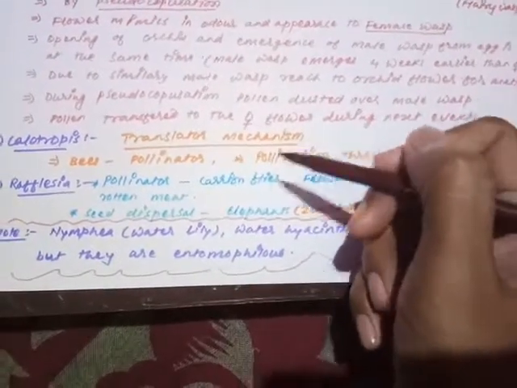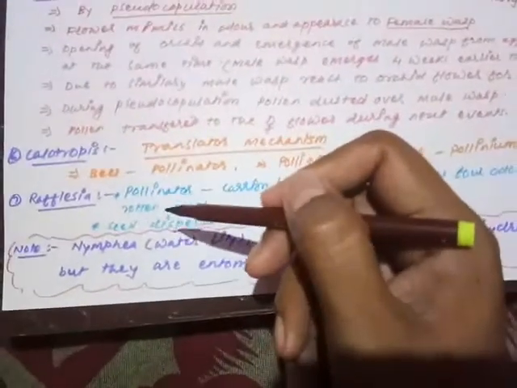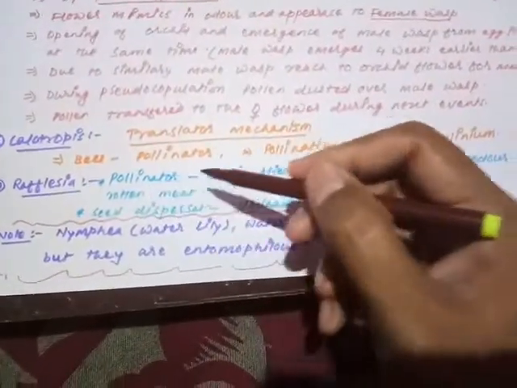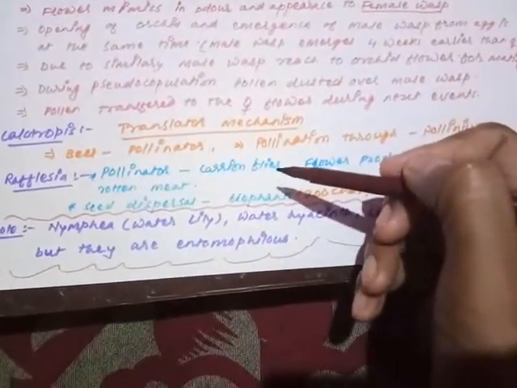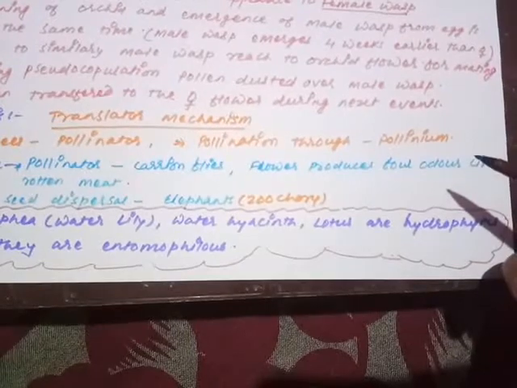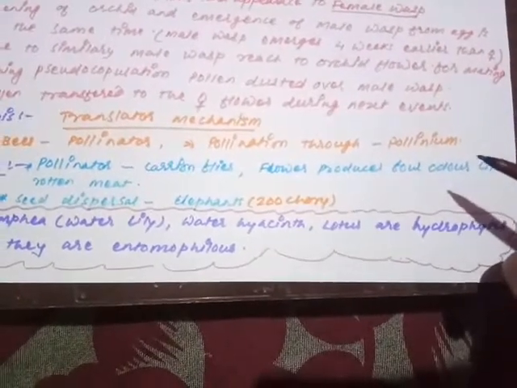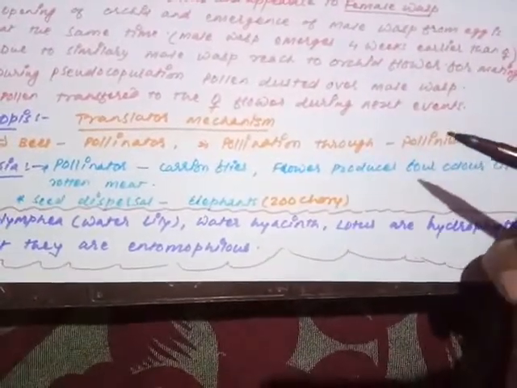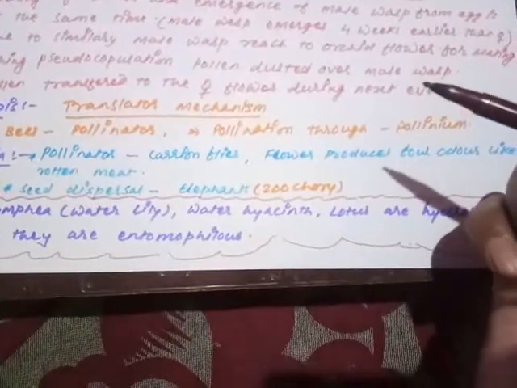Now next one, Rafflesia, the largest flower of the world. Here the carrion flies are the pollinator agencies. The flowers produce a foul smell like rotten meat. It is similar to that.